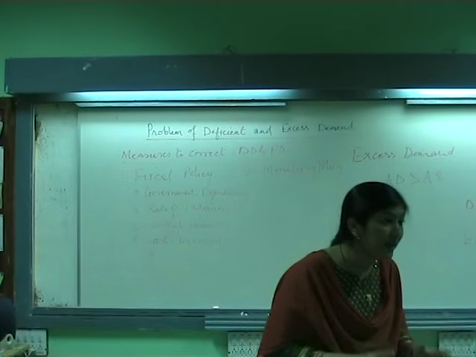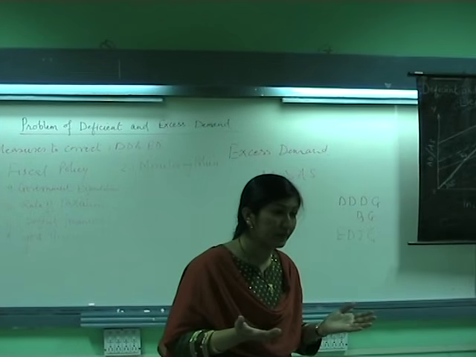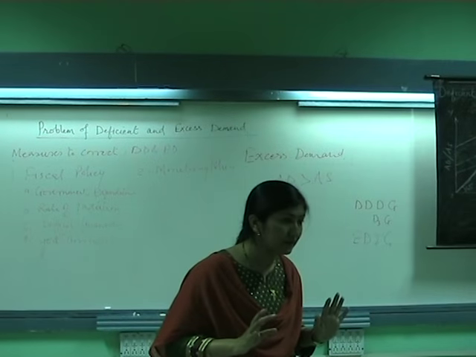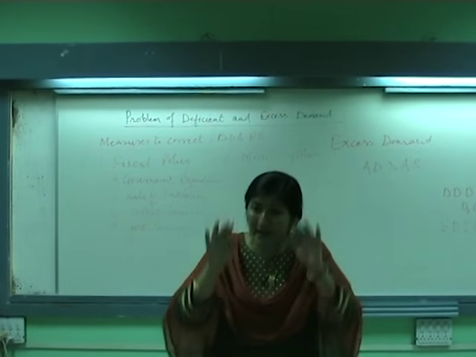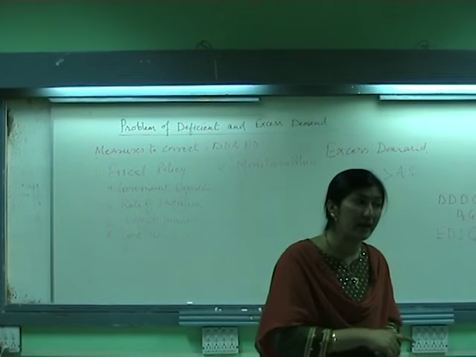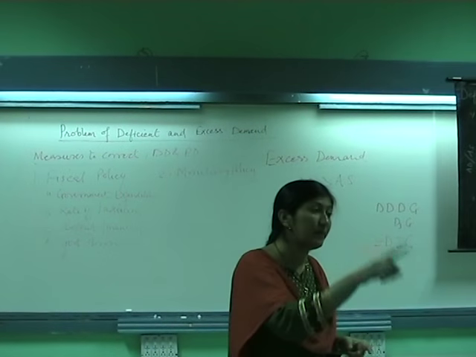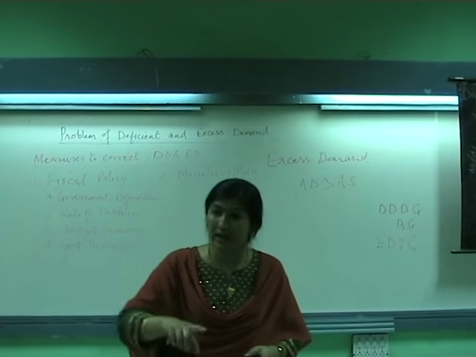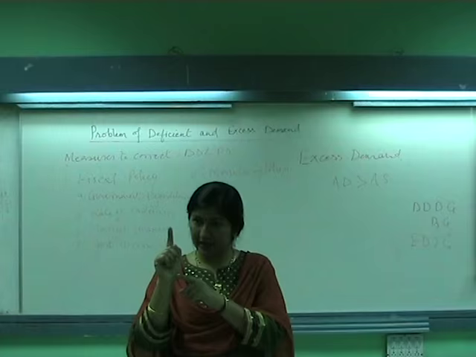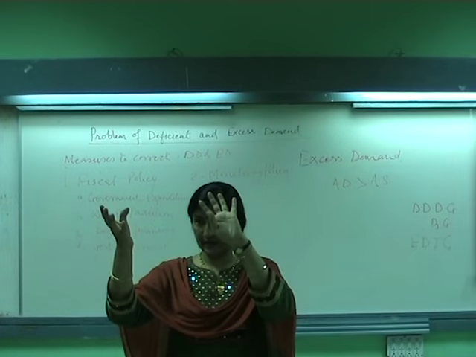Because of that only, the prices are going up. And inflation, too much of inflation is not good for economic health. So government wants to bring it down. So first thing, first fiscal measure during excess demand will be to reduce public expenditure or reduction in the government expenditure. देखो हम एक measure ले रहे हैं और दोनों situations को सोच रहे हैं.